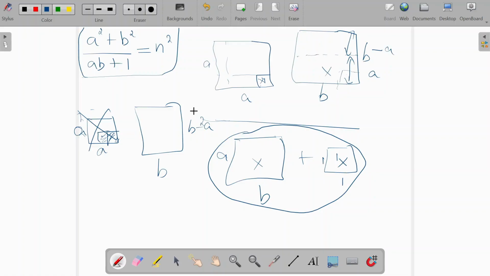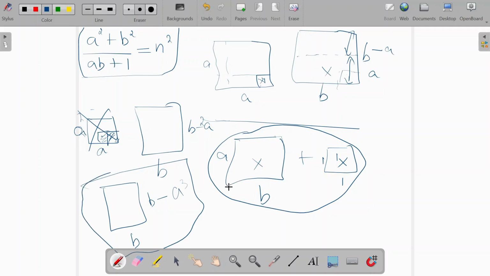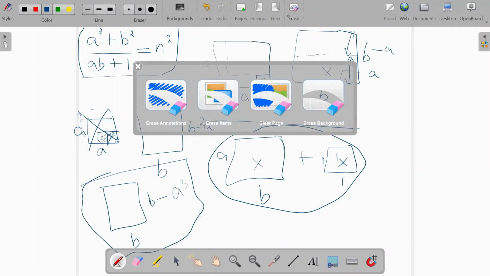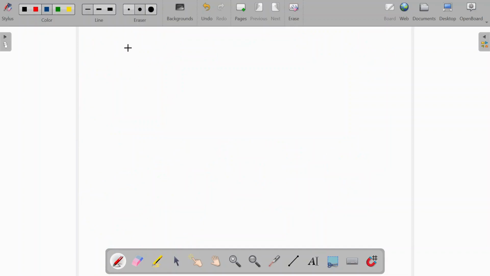It will be a rectangle with B, and here it will be B minus A square times A, so it will be A cube, right? That is what is actually remaining. Let me keep it here as B minus A cube. This is what is remaining.